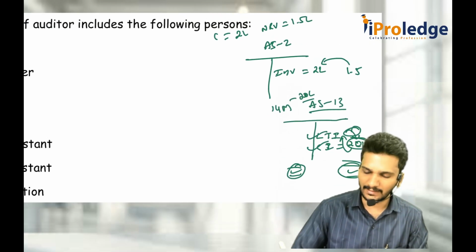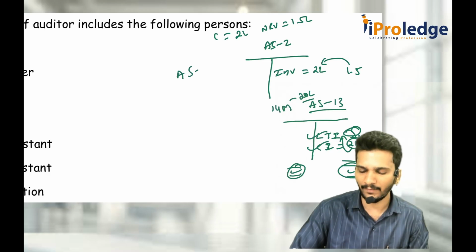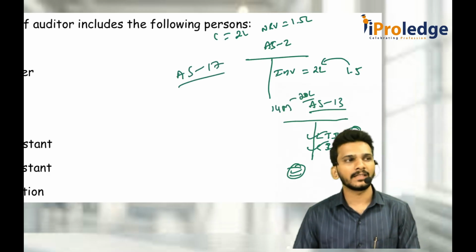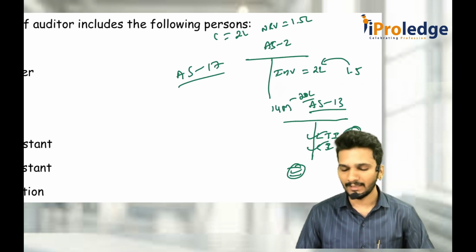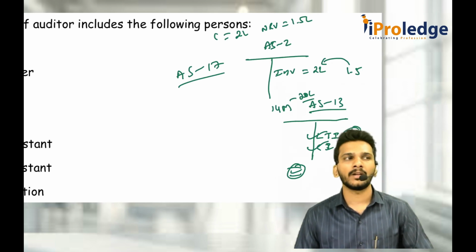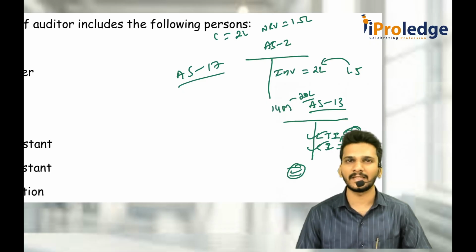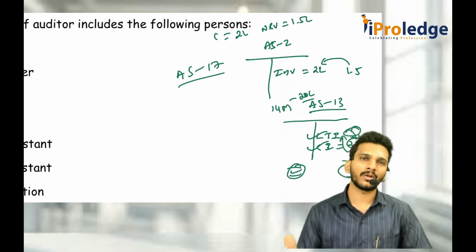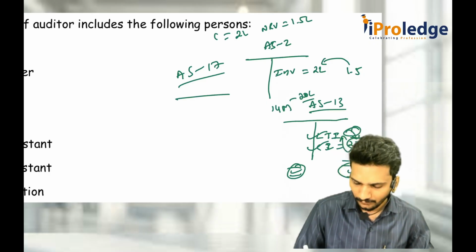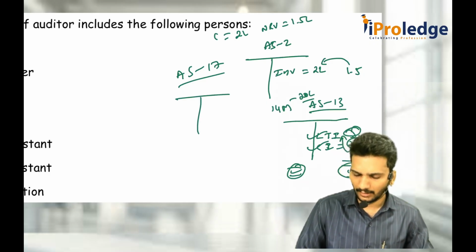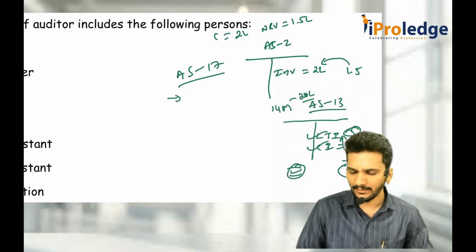Then presentation and disclosure. For that, I'll give an example of AS 17. What is AS 17? Segment reporting. What is segment reporting? Whenever the 10% threshold, you remember, 10% of turnover, 10% of assets, or 10% of profits is exceeded in absolute number, you should report it as a reportable segment. Now, there is one segment which meets the 10% criteria.